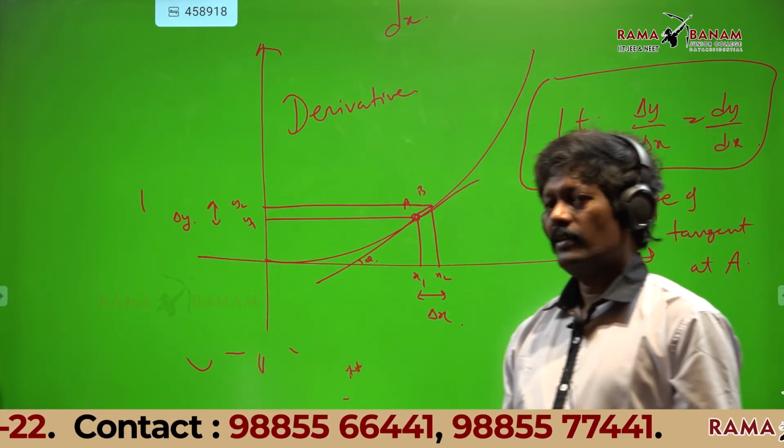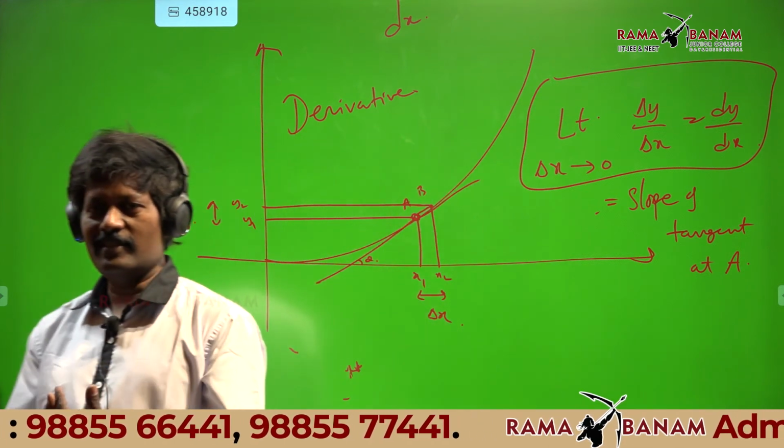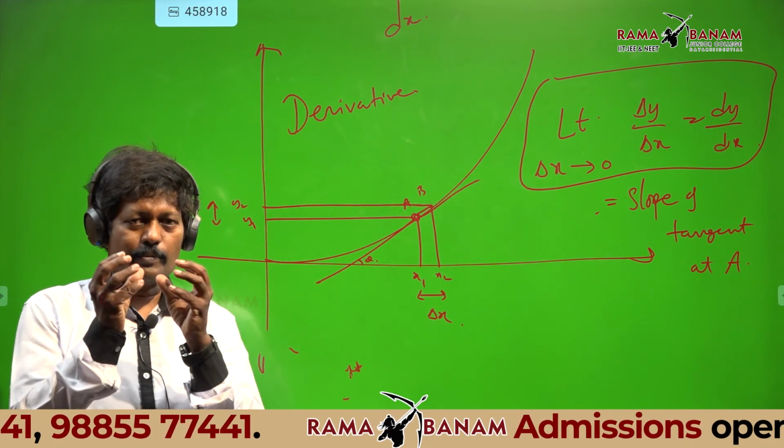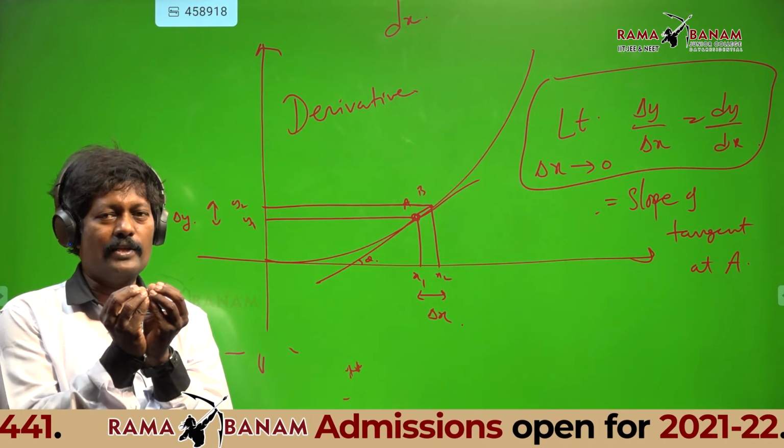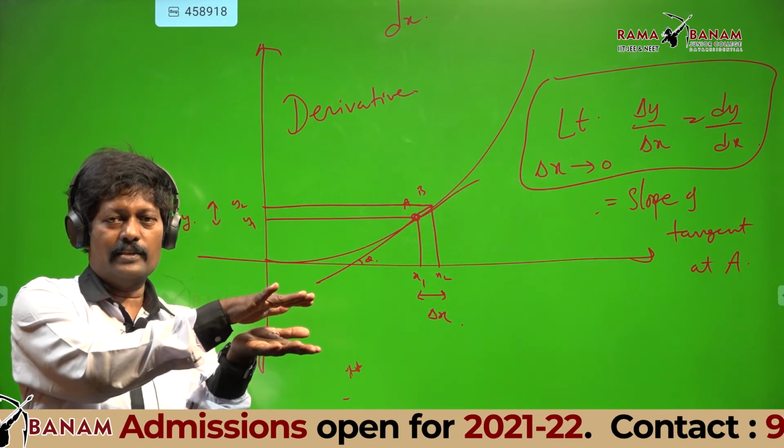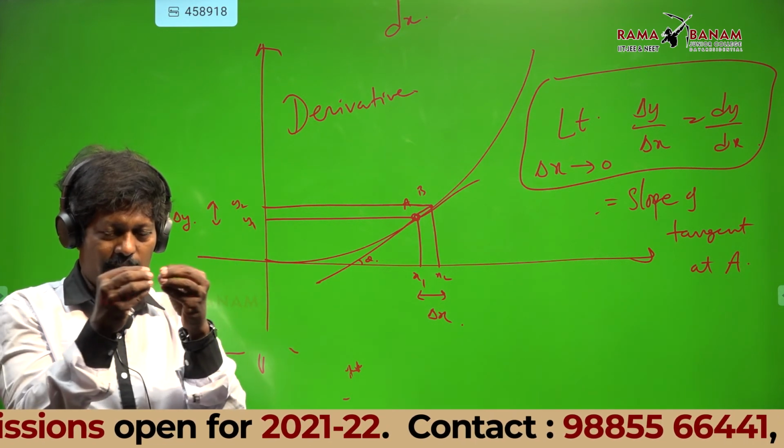Okay. Now, Saket, tell me, what is the meticulous point you learnt today, the difference between your 10th and 11th standard?